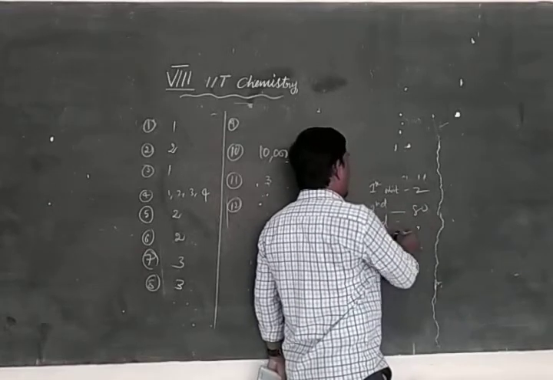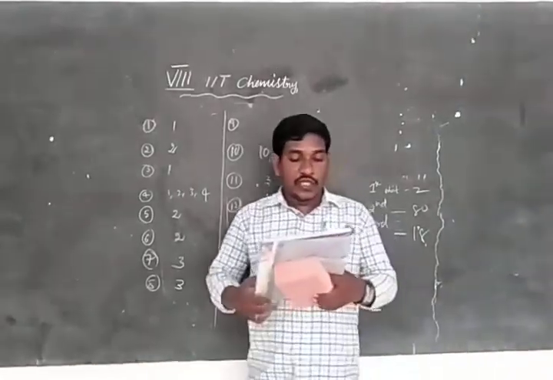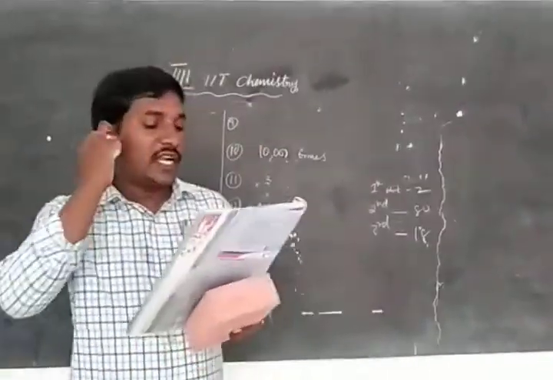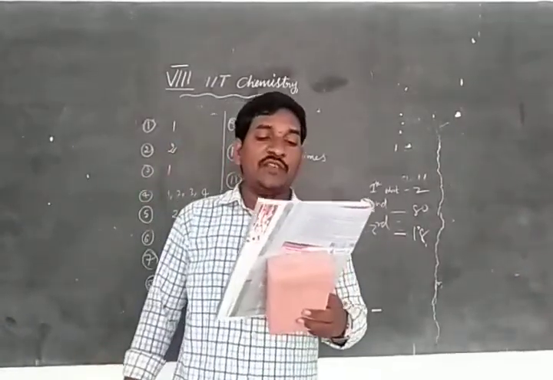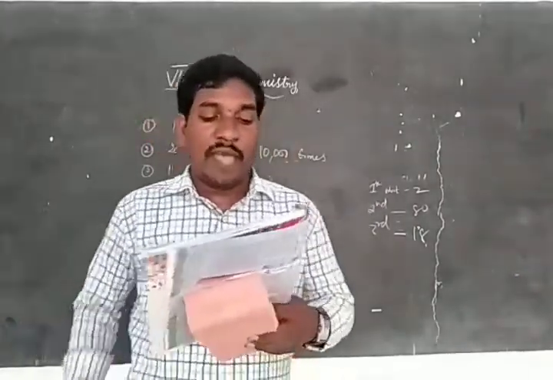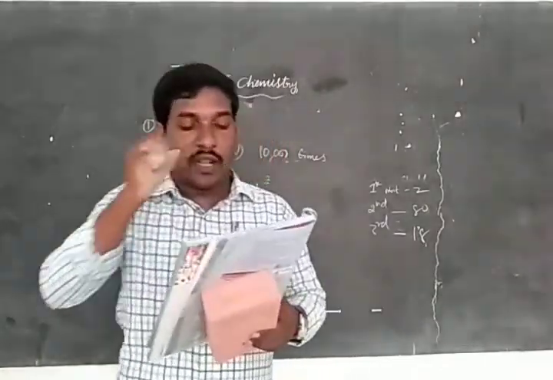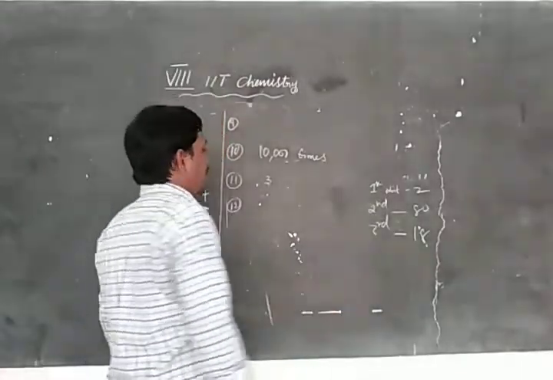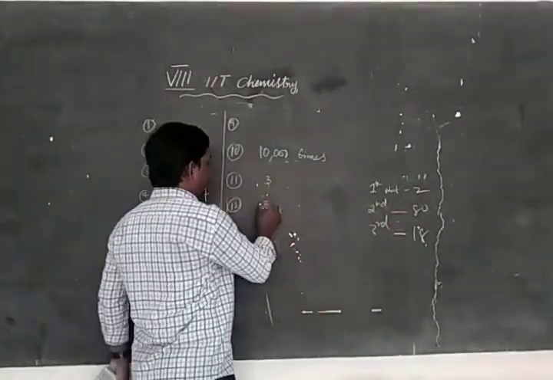Third orbit 18. 2, 8, 18. So third option, 2, 8, 18. The maximum number of electrons in first orbit is 2, in second orbit 8, in the third orbit 18. 2, 8, 18. So which option? Third option.